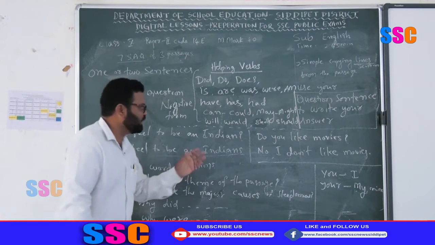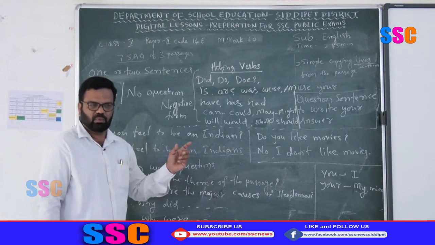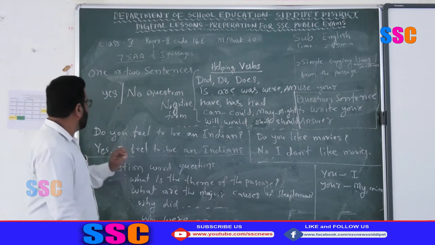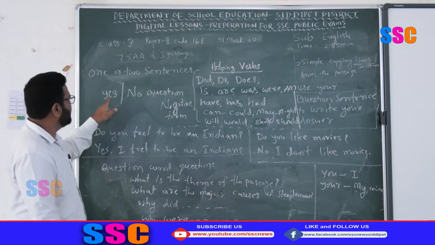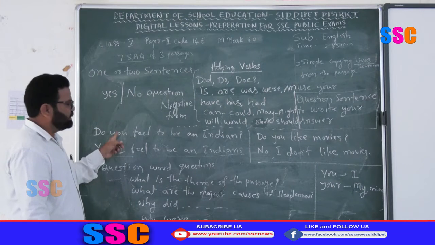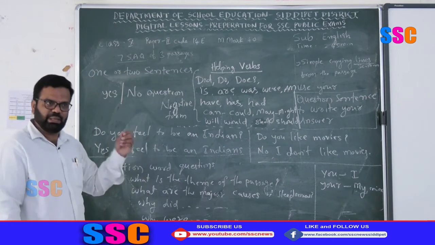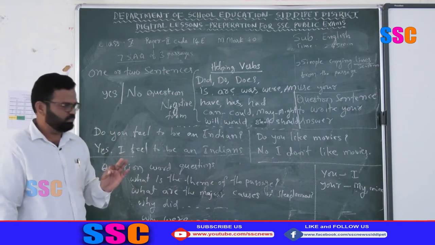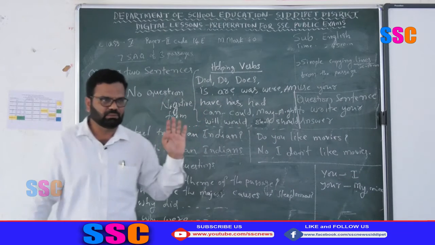Okay, how do we have to write the answers? For example, do you feel to be an Indian? Your answer is in the question itself. You simply remove the be form, then write your option, yes or no. Then put a comma. Then replace the pronoun. Not only in these yes or no questions, in any question, if you find you, you have to replace it with I. You replace you with I, your with my, mine, me, like that.